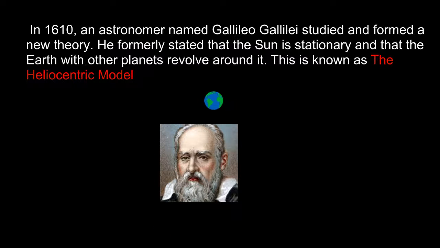Even though it was thought up before, centuries later an astronomer named Galileo contrasted Aristotle's model. He came up with a theory that the Sun was the center and that all planets revolved around it. This was known as a heliocentric model. The root helio was the name of a sun god, if that helps you remember.